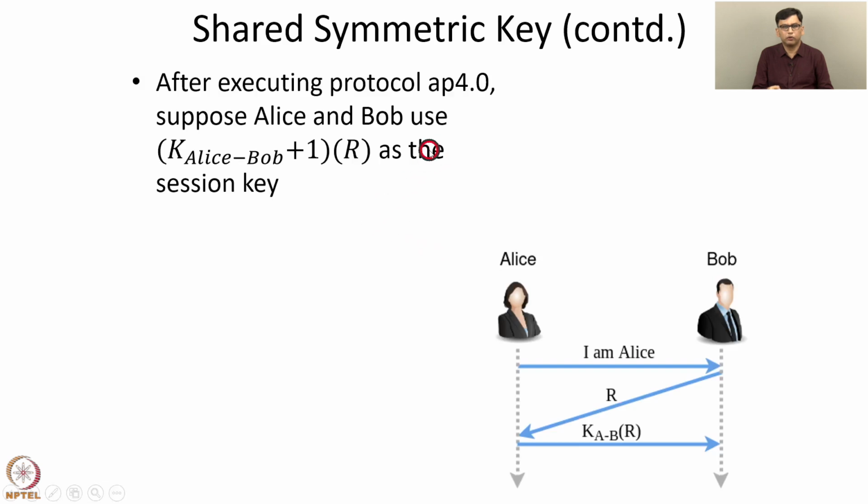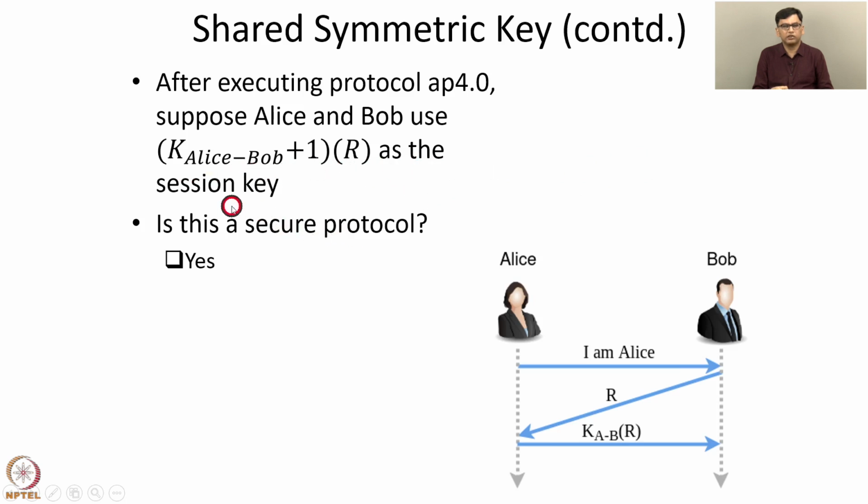After executing protocol AP 4.0, suppose Alice and Bob use KAB plus 1 of R as the session key. What this means is this is the value obtained by encrypting the nonce R using the secret key KAB plus 1. So this KAB plus 1 is selected to be something other than the secret key KAB. So is this a secure protocol? First, we note that Alice and Bob know KAB, so they can both calculate KAB plus 1 of R independently and reach the same value. Only Alice and Bob know KAB, so no one else can compute KAB plus 1 of R.